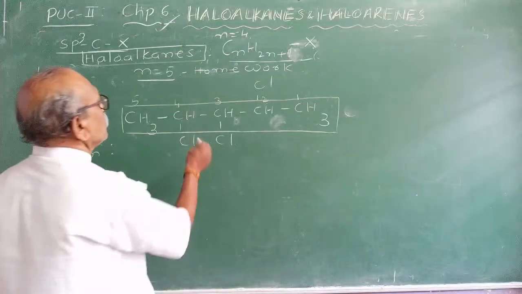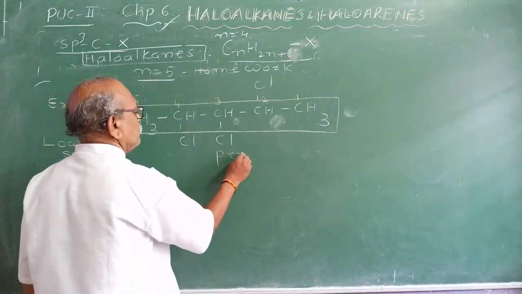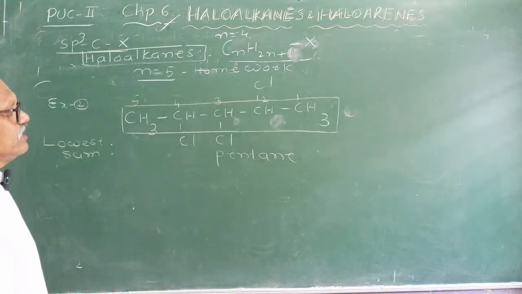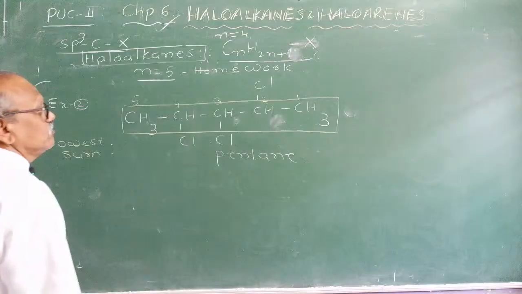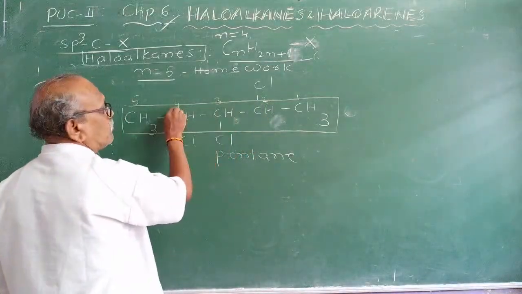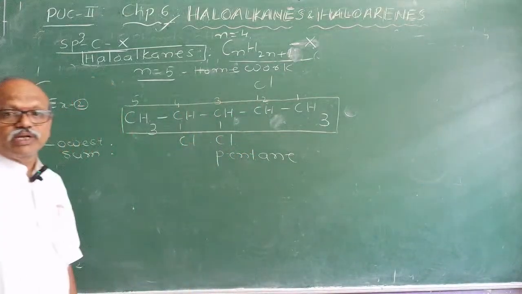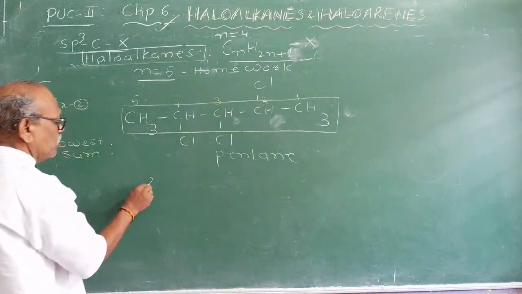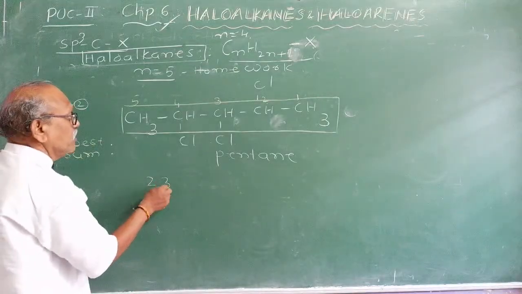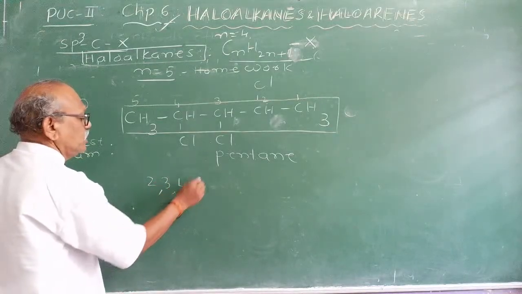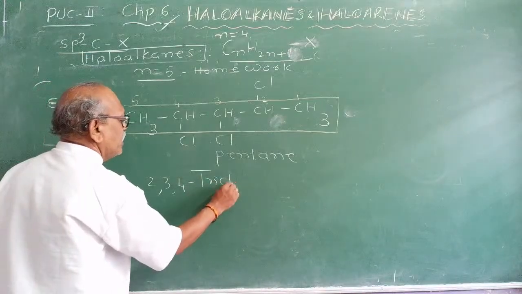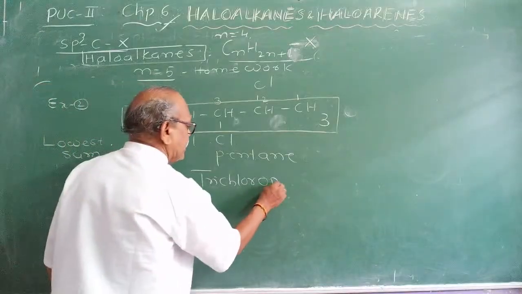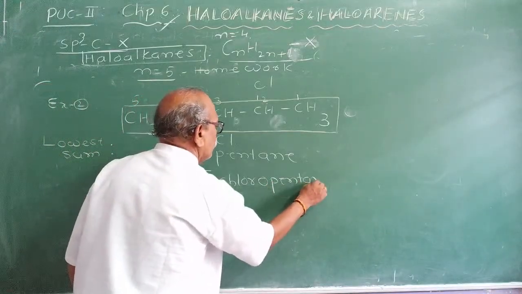It should be pent. Suffix is ane. Then you write in alphabetical order. You get 2, 3, 4. Everywhere you have a chlorine atom. Therefore, you must name it as how many? 2, 3, 4, then you have to write trichloropentane. Correct answer? Trichloropentane.